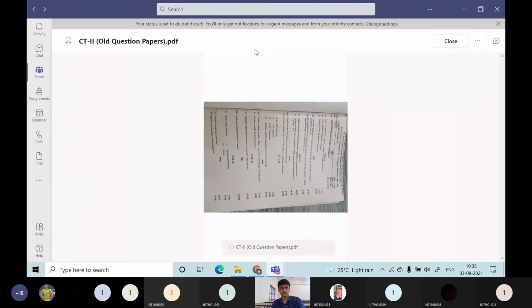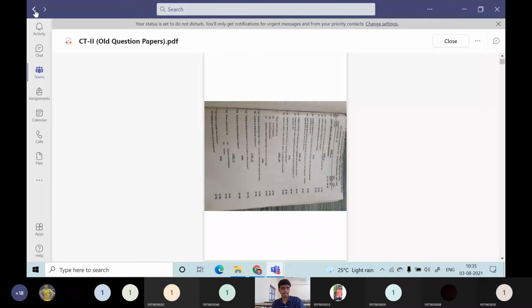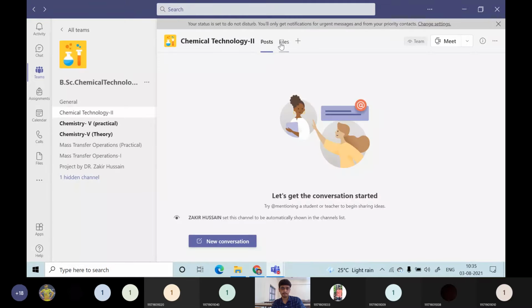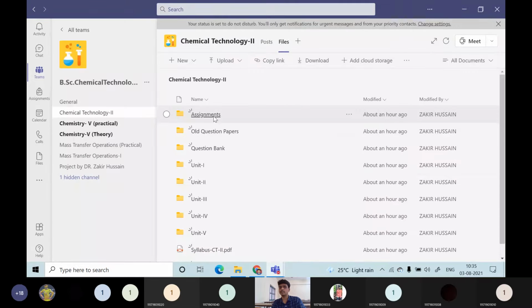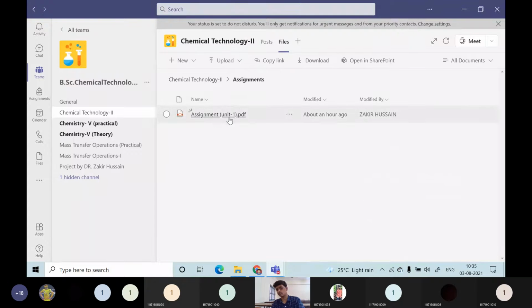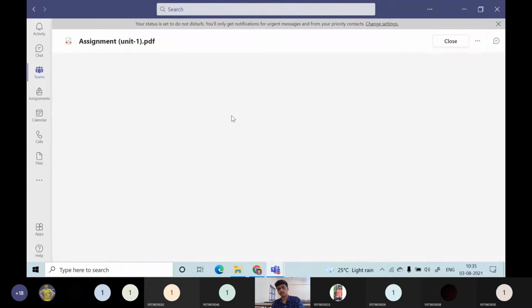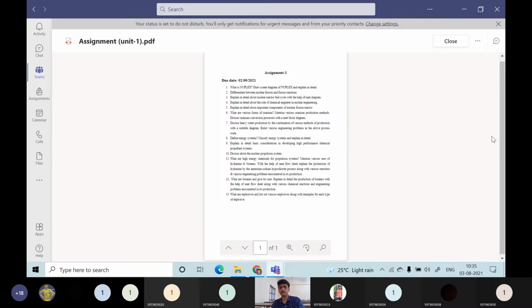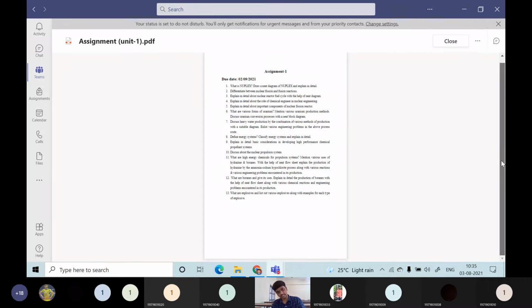Then in the assignment section, for the sample, I have just uploaded only one assignment. Okay, I'm showing this one. I will be giving 5 assignments for you, one assignment from each unit. You can write and submit it to me. So here, for example, assignment 1: by 2nd of September, you have to submit this assignment.